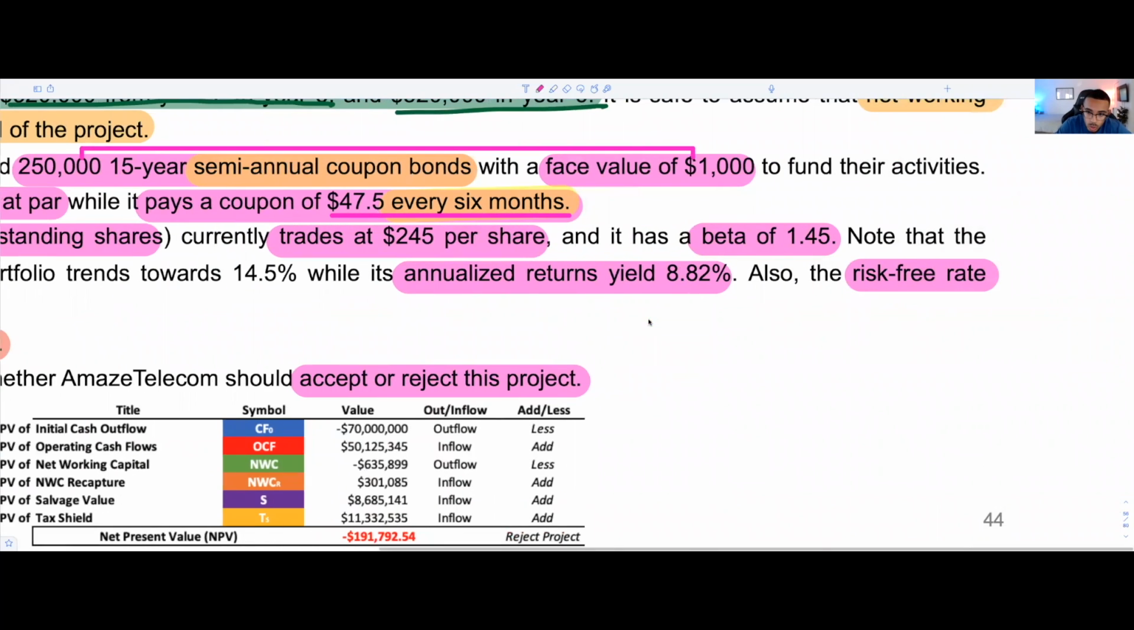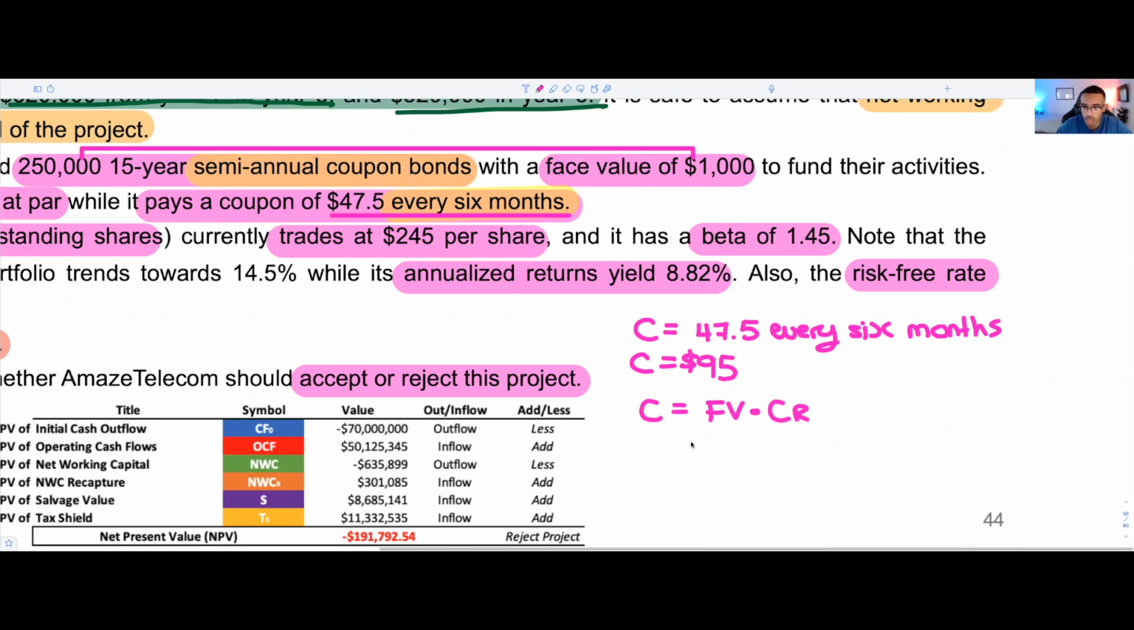So if you know that the coupon of the firm is equal to 47.5 every 6 months, you know that per year the company pays, I can do some quick math, $95. And we know that the coupon is a factor of the face value multiplied by the coupon rate. In this case, our coupon is 95, and our face value is $1,000, such that to solve for the missing variable, it would be 9.5%. That's going to be our coupon rate.